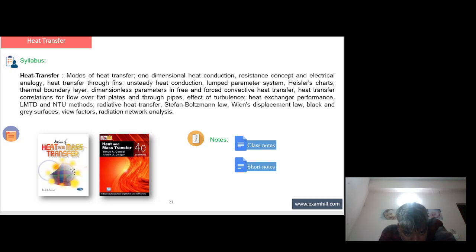Basic of Heat and Mass Transfer, Dr. D.S. Kumar. Heat and Mass Transfer, Yunus A. Cengel, Afshin J. Ghajar.